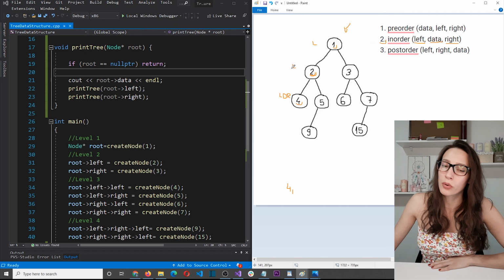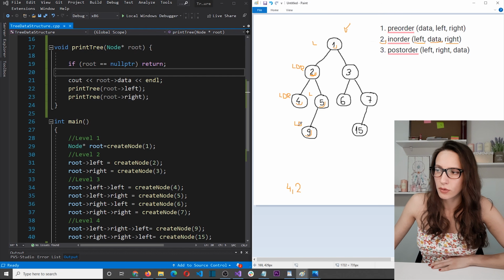And here we continue from where we left. So we visited the left child. Now we need to manipulate the data. So we print number 2 and then we visit the right child, which means that we are going to this node here. And here we are starting the algorithm again. So we visit the left child. So we go to this child here and again, left, data, which means that we print number 9 and then right. But since there is no right child, we go back and here we continue.